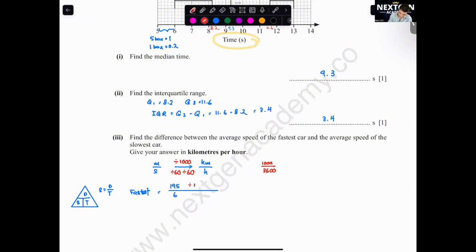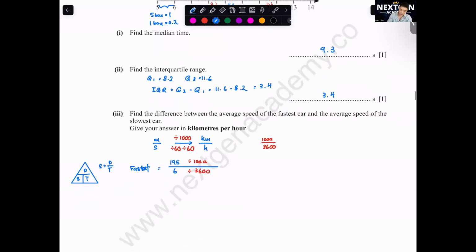Divide 1000, divide 3600, like that. I don't want to complicate the value, because if you try to memorize it later in the exam, I'm scared you'll forget the value. Type this whole thing in the calculator, you'll get 117 kilometers per hour.